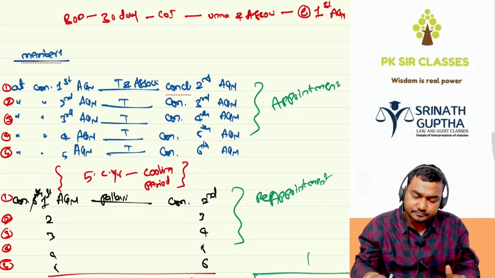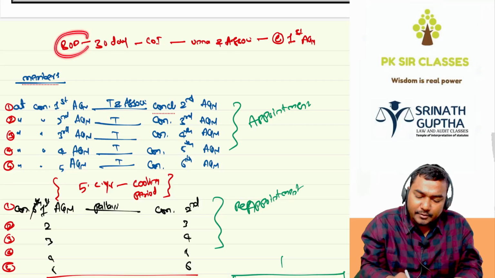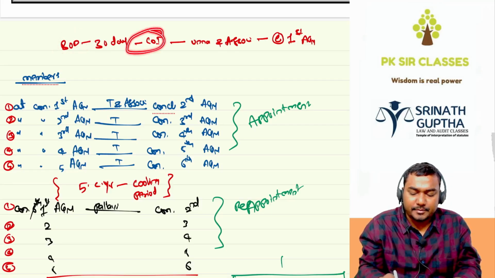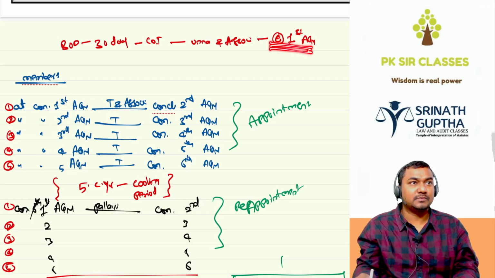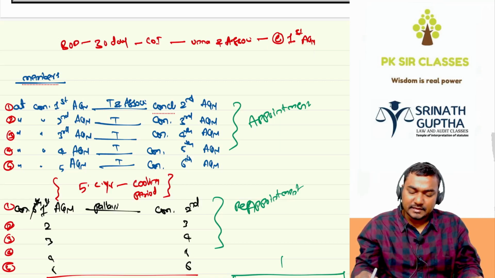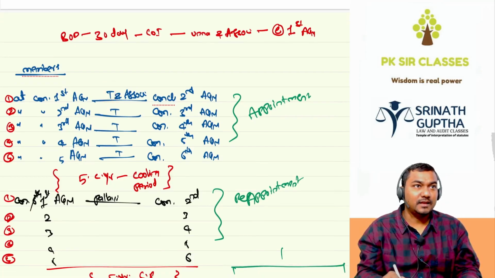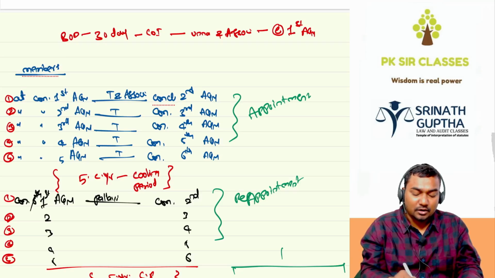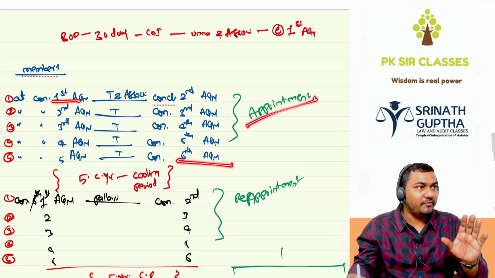Take this example, beta. BOD is appointing Unnati and associates within 30 days of incorporation. She will hold the office till the conclusion of the first AGM. So Unnati will retire because she was appointed by the BOD. In the place of BOD, we are appointing whom, beta? Tahura and associates. Tahura is appointed at the conclusion of the first AGM, she will hold the office till the conclusion of the sixth AGM. This is called appointment, one term of 5 consecutive years.